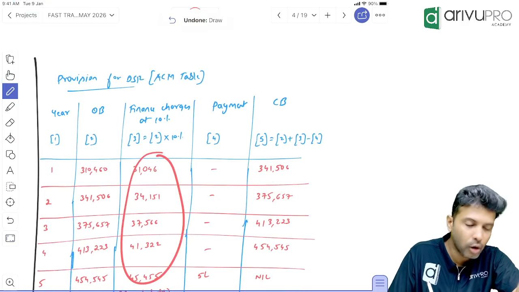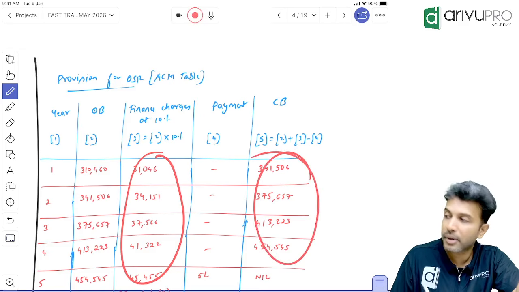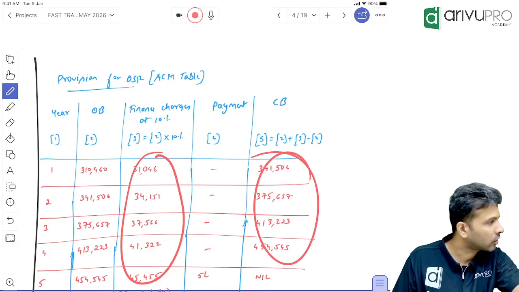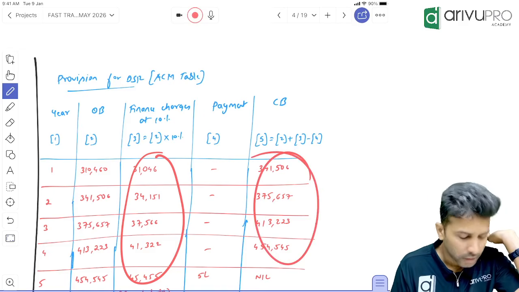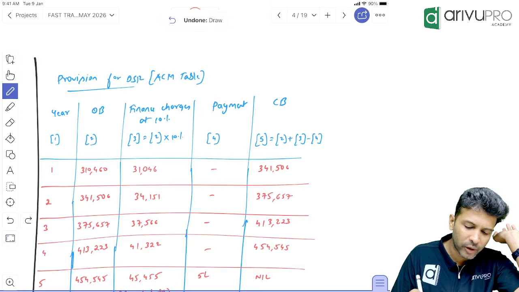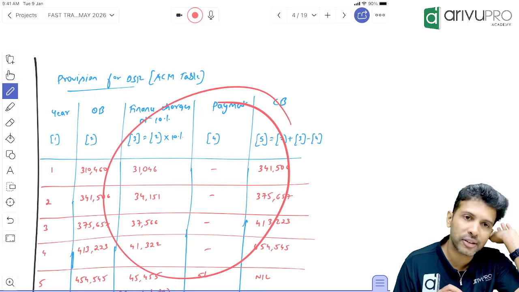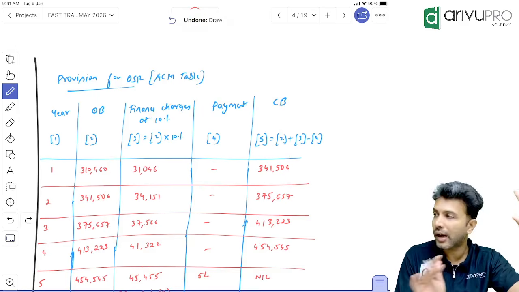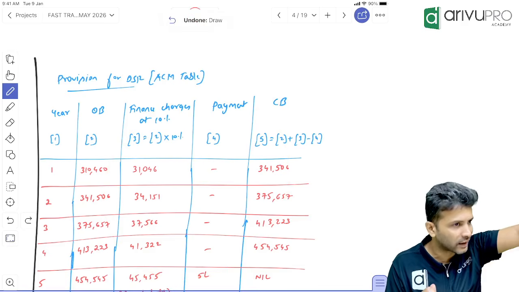This number where it will go? P&L. This number where it will come? In balance sheet. That's all as a fund. Okay, sir. This you don't have to worry. There are at least 15, 20, more than 20, 25 questions where this table will be utilized. It will come. I just wanted you to have a little overview of that. Tomorrow also again it will come.